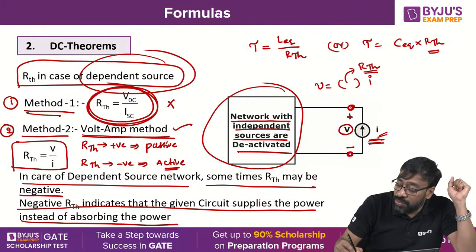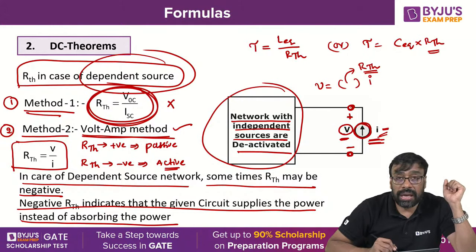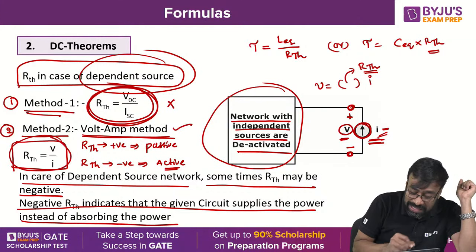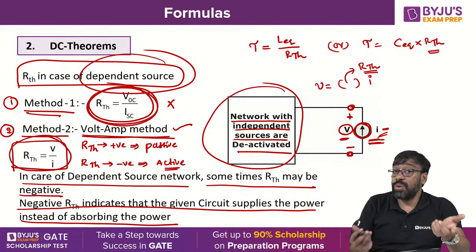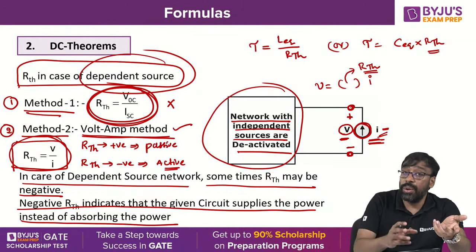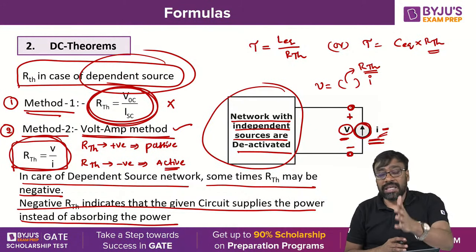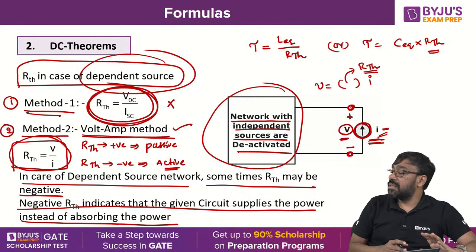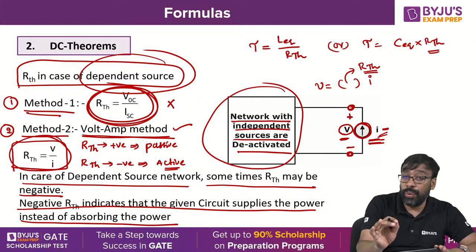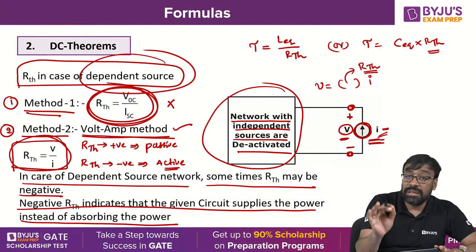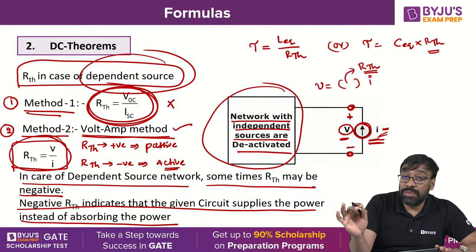Now you connect one voltage source or current source, whichever you like, and find the relation between V and I. Then the ratio of V to I is nothing but RTH. Now, you assumed it is a passive network, right? There is no guarantee it is a passive network, but you can conclude after finding the RTH value. If RTH is a positive value, then the given network, whatever you assumed to be passive,